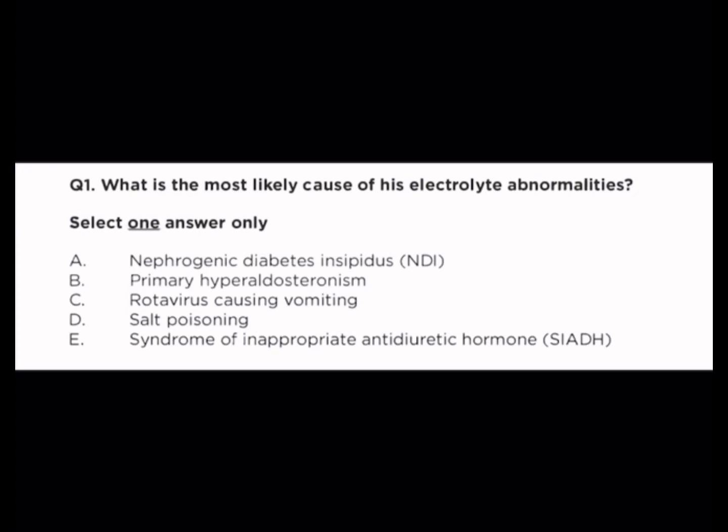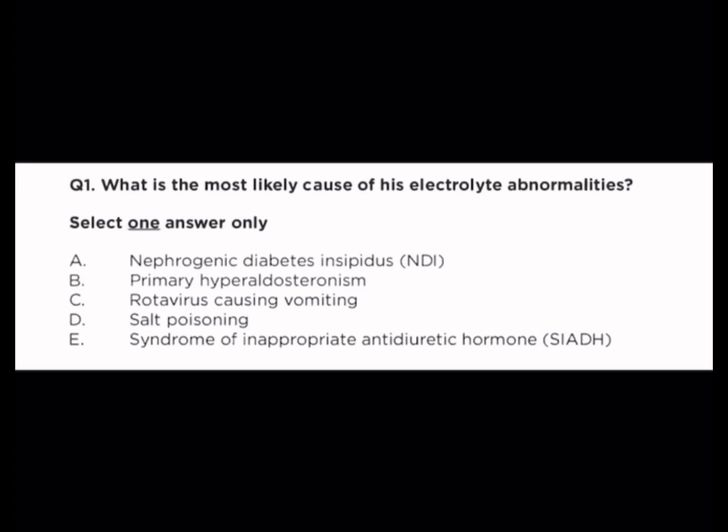Next option is syndrome of inappropriate antidiuretic hormone. It would cause low sodium levels because the body retains too much water. This child has the opposite, too much sodium, so this is not the answer. So the most likely diagnosis is nephrogenic diabetes insipidus. As we already know, this is a condition where the kidneys do not respond to antidiuretic hormone, which normally helps the body retain water. As a result, the kidneys cannot concentrate urine, leading to excessive water loss, dehydration, and high sodium levels in the blood.